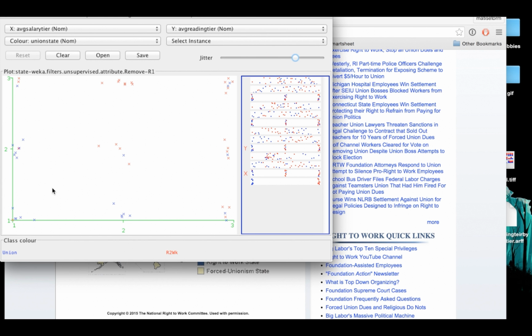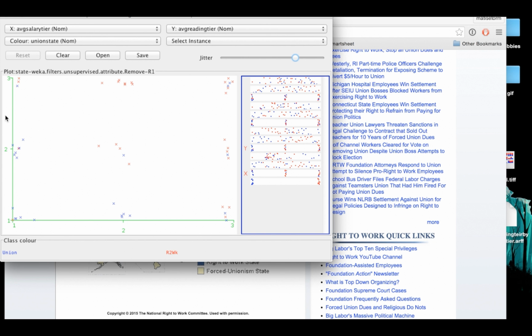We'll see that if we drew a line right down through here, we would only misclassify 1, 2, 3, 4, 5, 6, 7, 8, 9, about 9 out of 50 observations, out of 50 states. So that's a surprisingly high success rate, just based on the tier of the salary and the performance of the reading scores. Now, let's admit that clearly average salary tier had a high bias, so we'll talk about eliminating that.